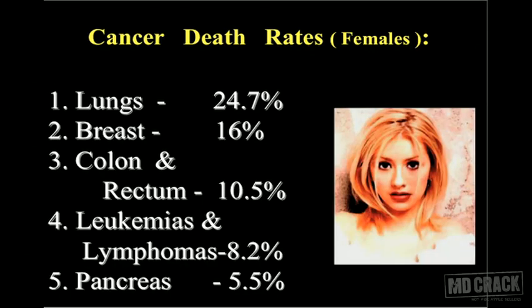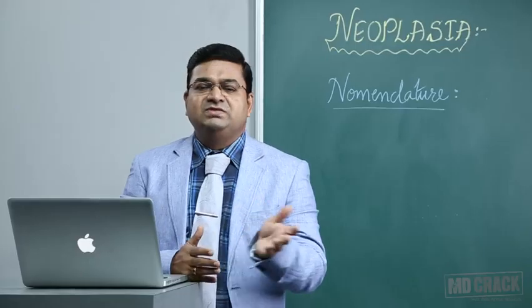carcinomas. In females, they have also started smoking, so lung carcinomas are again outstanding in number, followed by breast carcinomas, colorectal malignancies, leukemias, lymphomas, and pancreatic tumors. But this incidence varies from country to country.